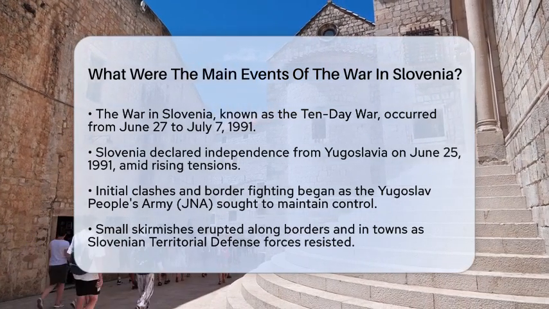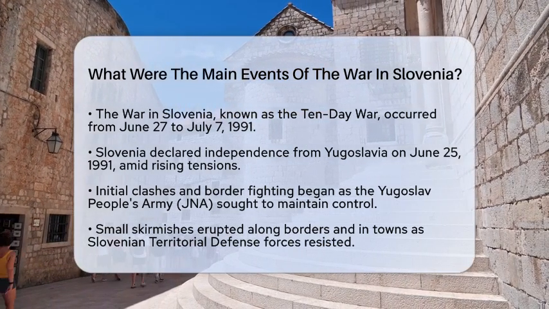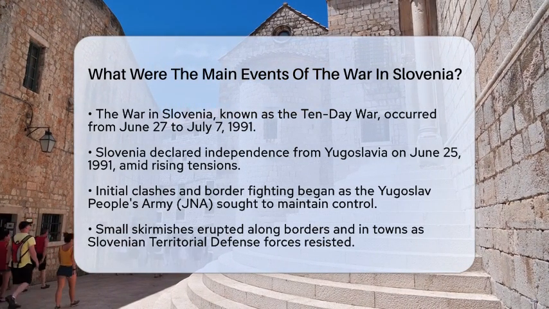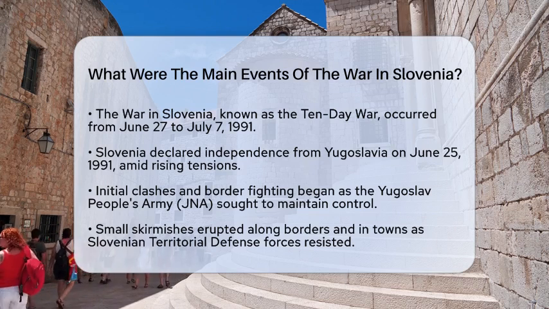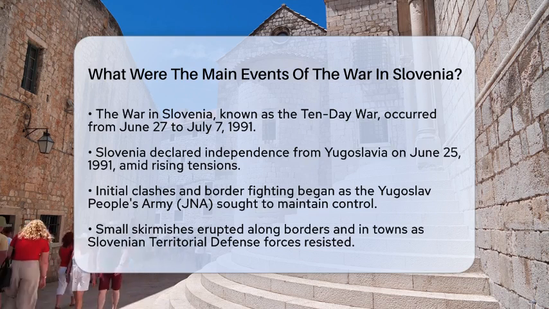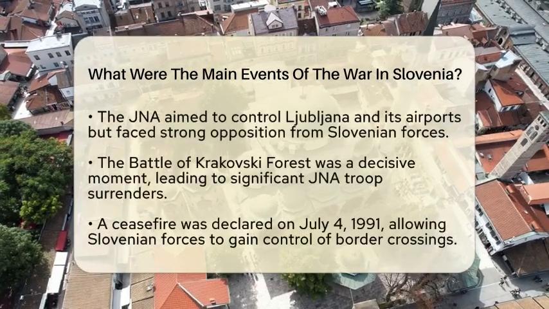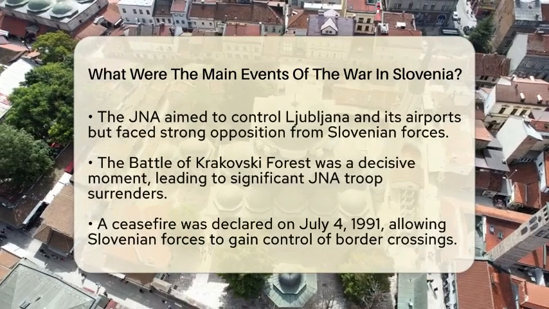The war began with initial clashes and border fighting. Small skirmishes erupted along Slovenia's borders and within towns as the Yugoslav People's Army tried to secure control over key border crossings and strategic locations. The Slovenian Territorial Defense Forces resisted these moves, determined to assert their sovereignty.